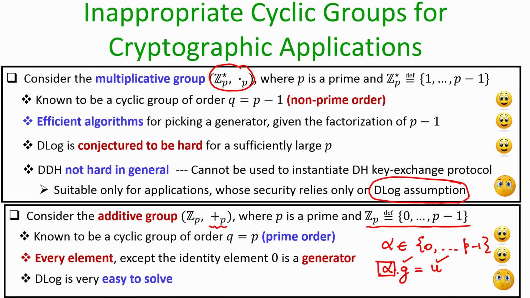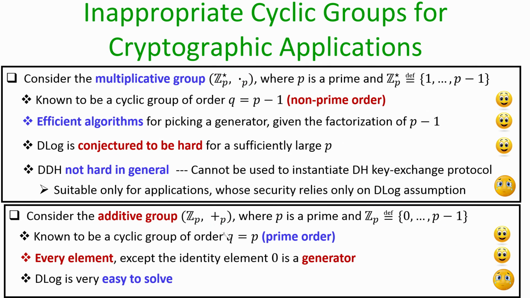It turns out that we can easily compute alpha by multiplying both sides with the multiplicative inverse of G, and the multiplicative inverse of G modulo P can be computed in polynomial time. If we multiply both sides with the multiplicative inverse of G, then the effect of G cancels out, and what you are left with is alpha, and hence you obtain the value of alpha, namely the discrete log of U to the base G, in polynomial time. I am not giving the full details of the discrete log solver for this group, but that is the overall idea. So, even though this specific group has some nice properties, namely it is a prime order cyclic group, and picking generators is not a difficult task.